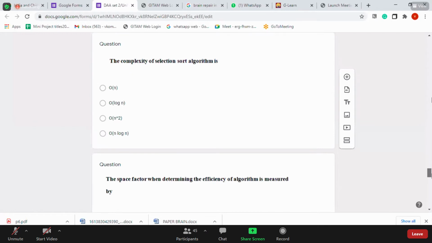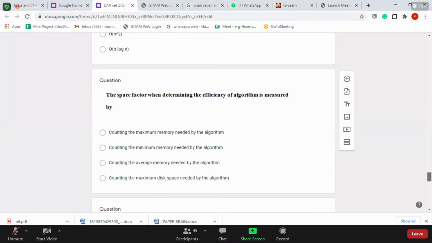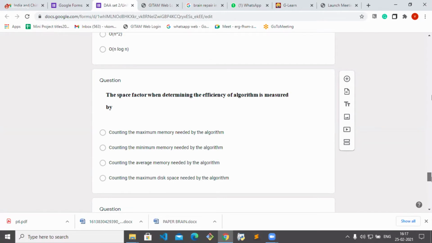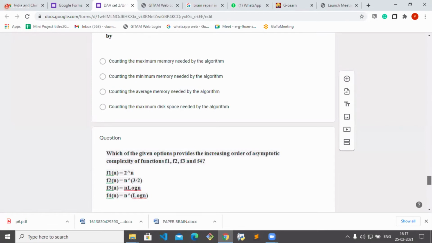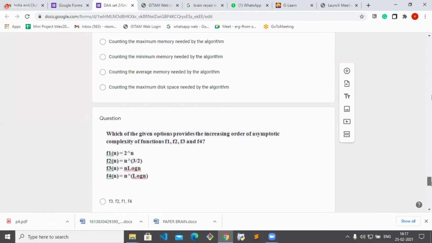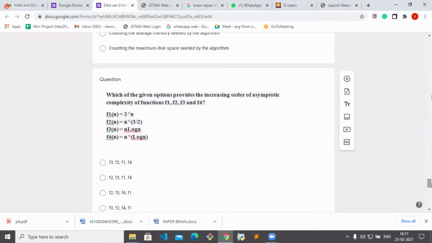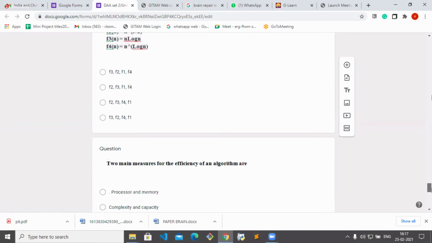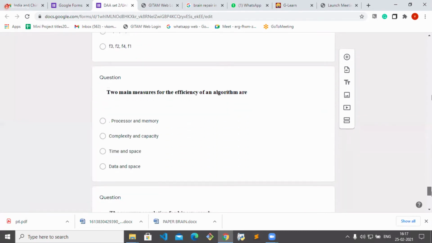The space factor when determining the efficiency of an algorithm is measured by counting the maximum memory needed by the algorithm. Next, which of the given options provides the increasing order of asymptotic complexity of functions f1, f2, f3, f4? First, we will write. Generally take n is equal to either 1 or 2 as an example, and you can solve and arrange this. Two main measures for the efficiency of an algorithm are time and space complexity.